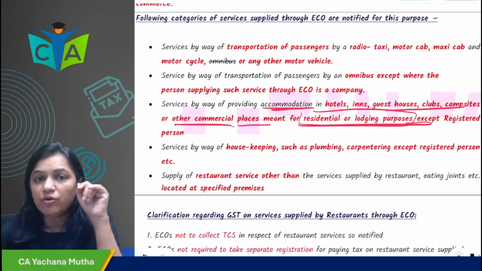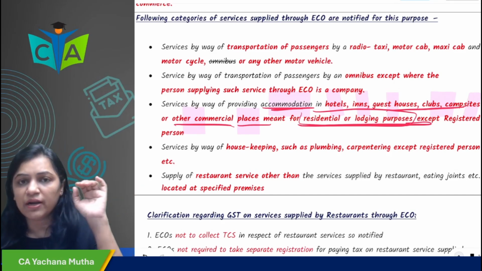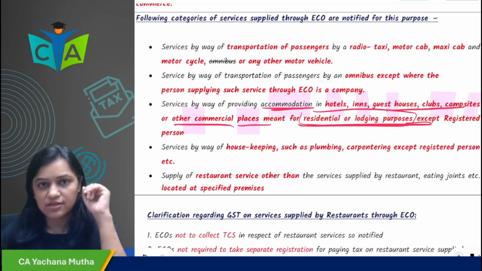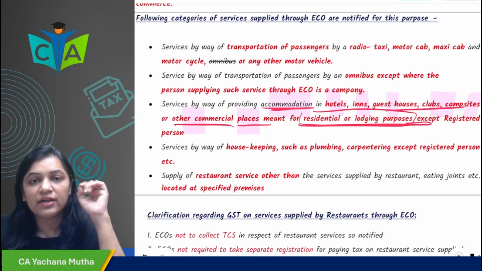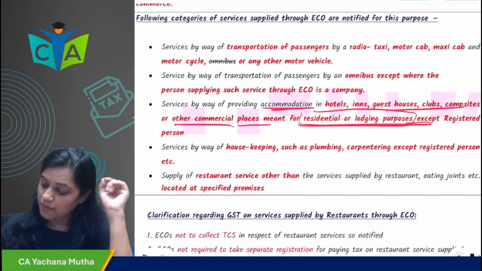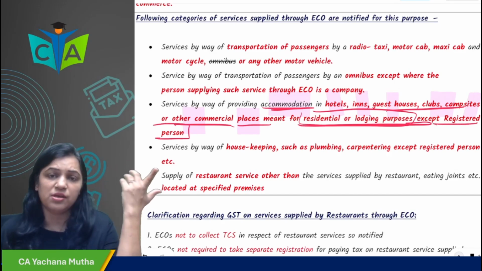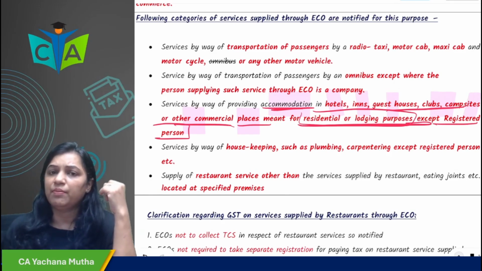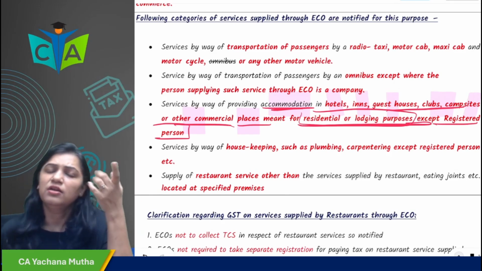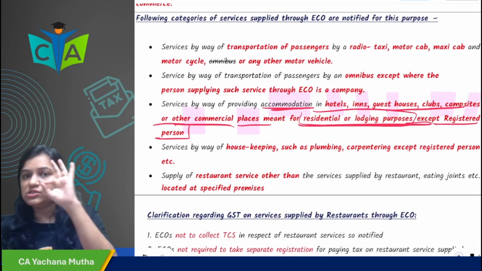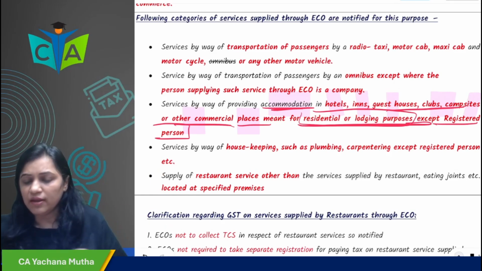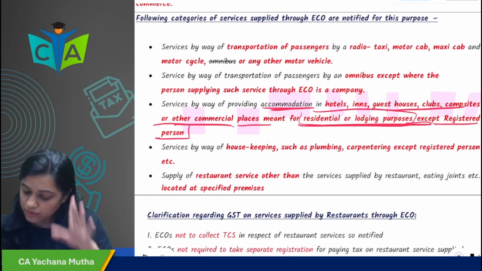For example, there is a Gopi hotel. They are listed on Make My Trip, providing the service of residential or lodging purpose. Who will pay the tax? Make My Trip. Except for a registered person. For example, Taj is listed on Make My Trip and is registered under GST. Then Taj will pay, and ECO will not pay. ECO pays only for an unregistered person. I hope it is clear.